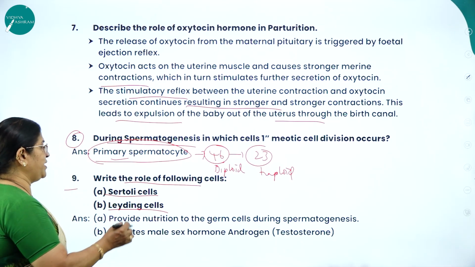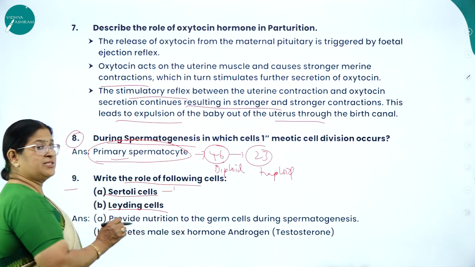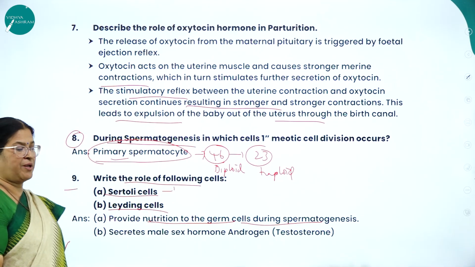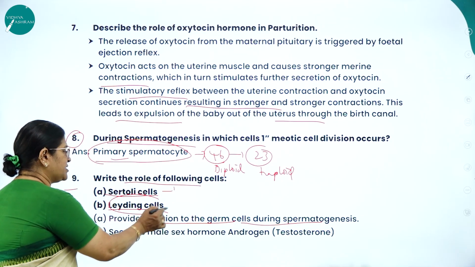One is called the sperm mother cells and the Sertoli cells. So what is the role played by Sertoli cells? Sertoli cells provide the nutrition to the germ cells during spermatogenesis. Then what are Leydig cells?